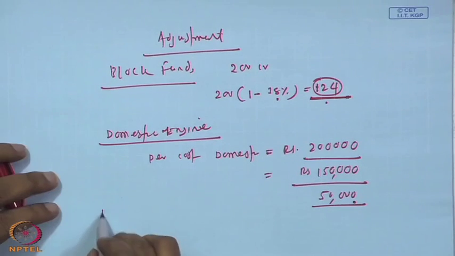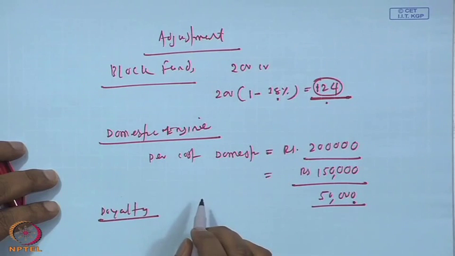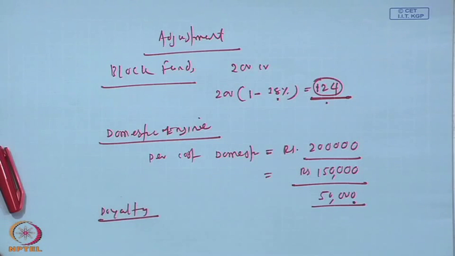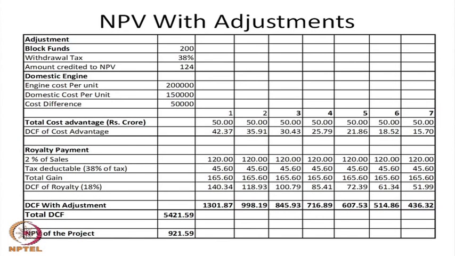Then the royalty payment. He is getting a royalty payment of 2% of the sale. Whatever the sales amount, 2% multiplied, he is not supposed to pay 38% tax, so 2% of sales will be the benefit. If you do this, it will be a separate calculation.